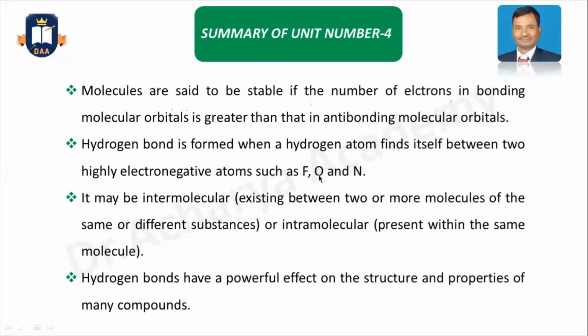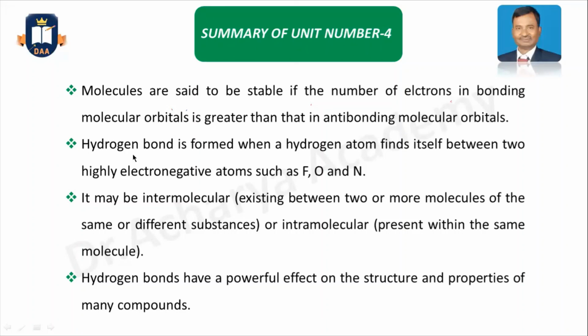Here is a little bit of description. Molecules are said to be stable if the number of electrons in the bonding molecular orbitals is greater than the number of electrons in antibonding molecular orbitals.